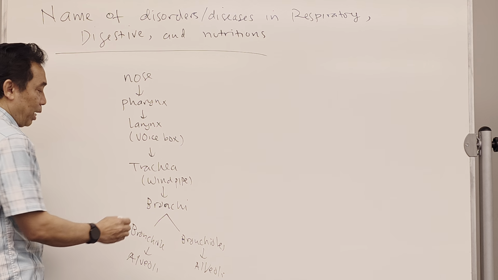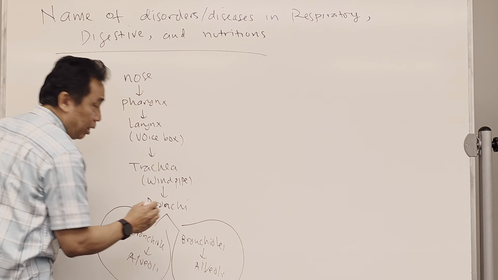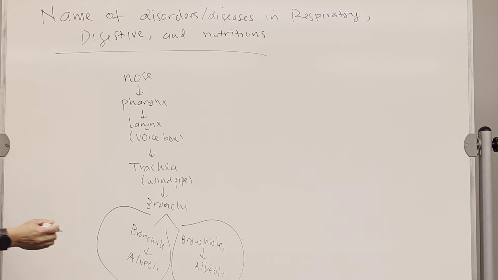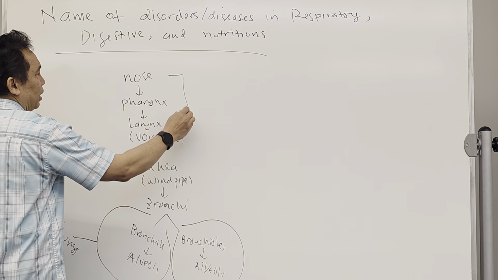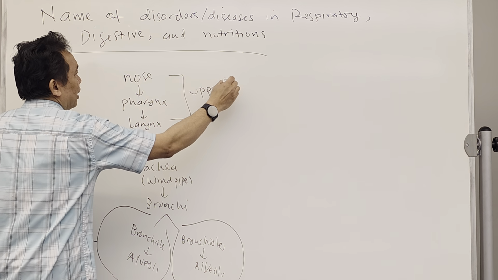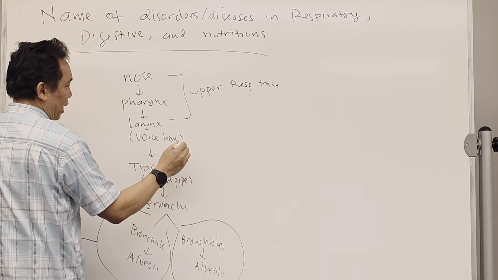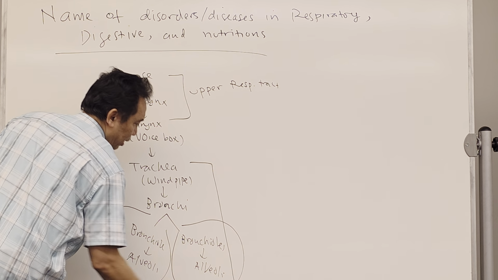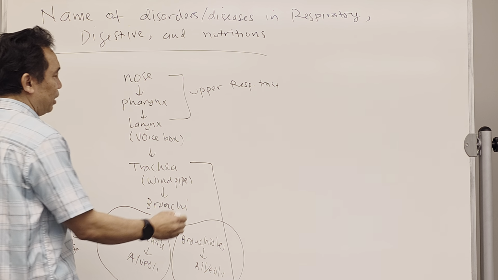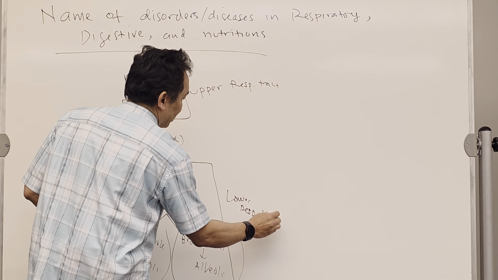Part of the bronchioles and alveoli is protected or covered by the lungs. So the nose, pharynx, and larynx, most of the time we consider as the upper respiratory tract organs. Under this, the trachea, bronchi, bronchioles, and alveoli are the lower respiratory tract organs.